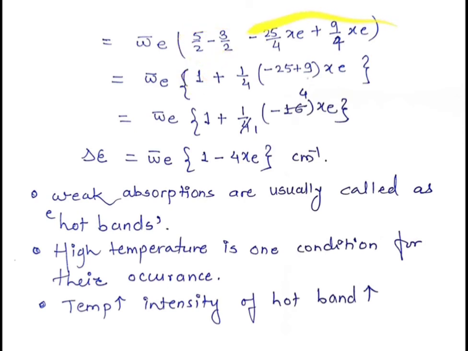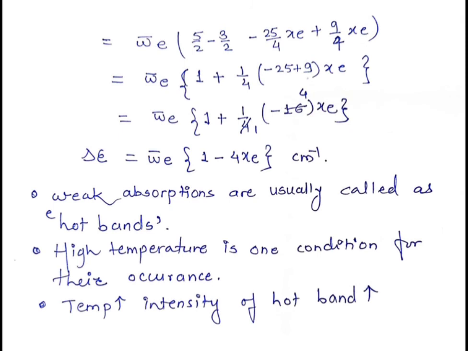Now, we have to solve these terms, and in these two terms, what is common? It is xe. So, for these two terms, I am taking xe common. Again, see what are the things common. Here 1 by 4 is common. So, just take 1 by 4 common, and this minus sign will be taken in the bracket. That's why outside the bracket I have written the positive symbol. So, plus 1 by 4 xe is taken common, and in the bracket what remains? Minus 25 plus 9. The difference between minus 25 and plus 9 will be minus 16.